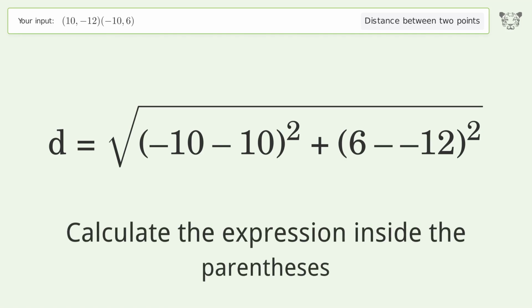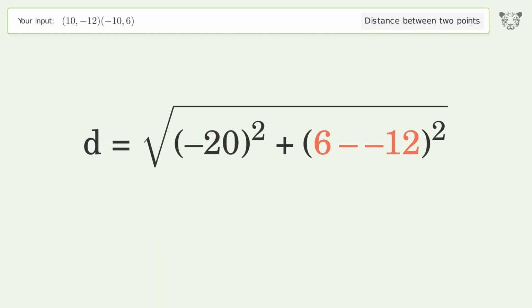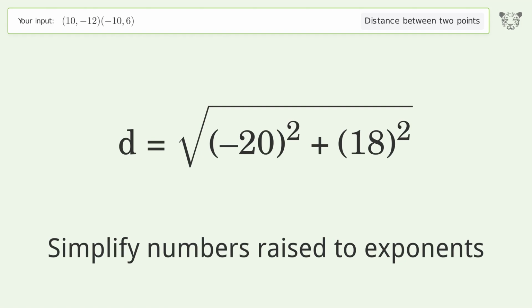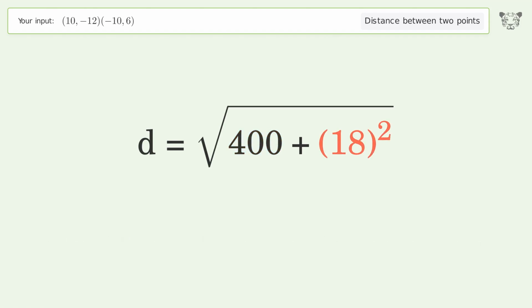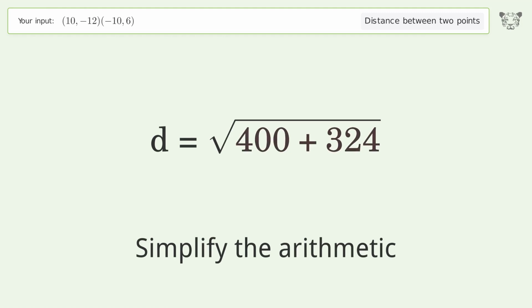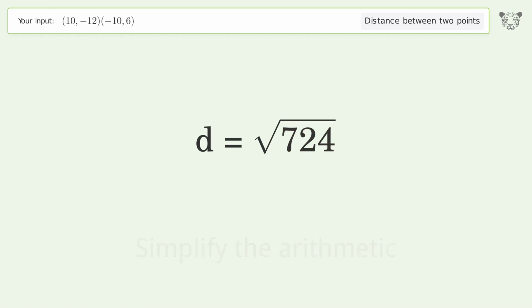Calculate the expression inside the parentheses. Simplify numbers raised to exponents. Simplify the arithmetic. And so the distance between the 2 points is the square root of 724 or 26.907.